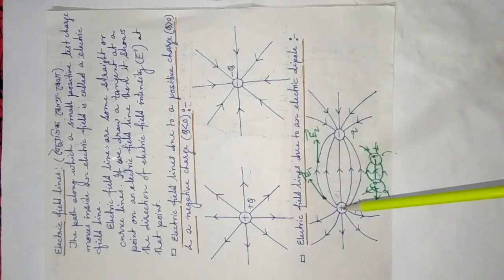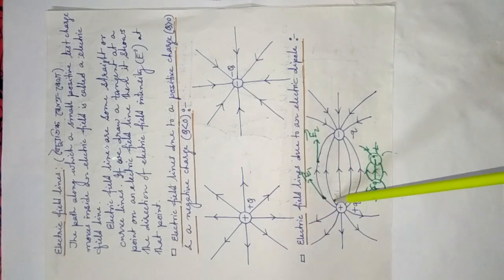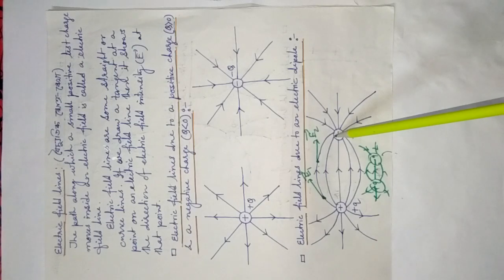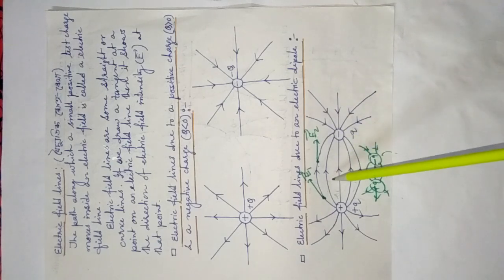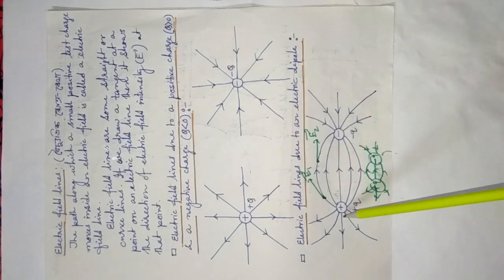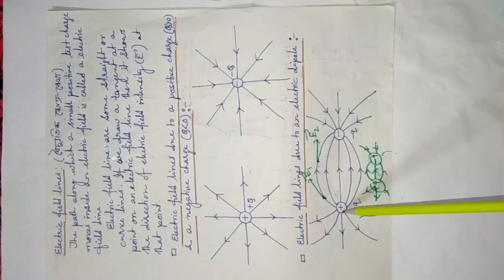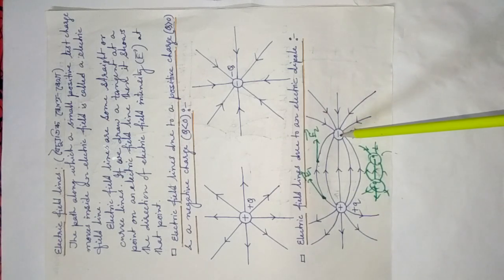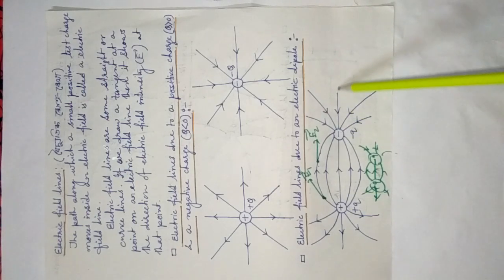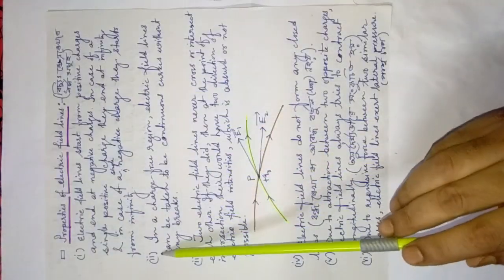According to the first property, electric field lines start from the positive charge, and since there is a negative charge, they end at the negatively charged body, but there is no sudden break. That means they are continuous. Similarly, certain lines may start from a positively charged body and end at infinity, but there is no sudden break. In case of negative charge, they may start from infinity and end at the negatively charged body, but there is no sudden break. This is the second property.